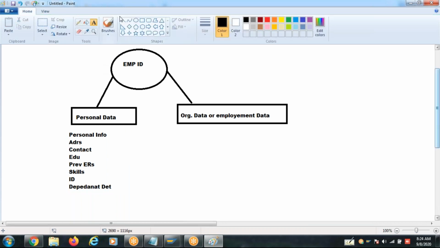Okay, so organization data is again further divided into structures. The organization data of an employee is further divided into structures. What structures? Anyone?